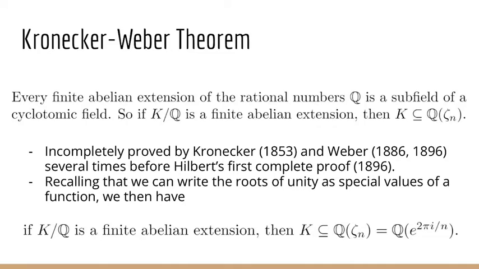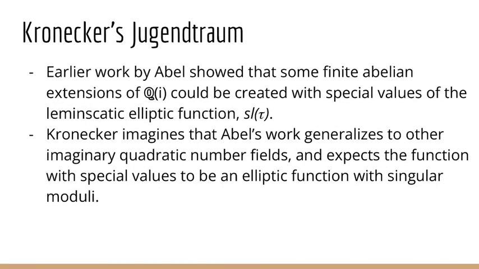And so now we move on to describing the red part of the phrase, where Kronecker is describing what he wants to be true. And so what he's saying is that he imagines that we can generalize the Kronecker-Weber theorem to imaginary quadratic fields instead of just being over Q.